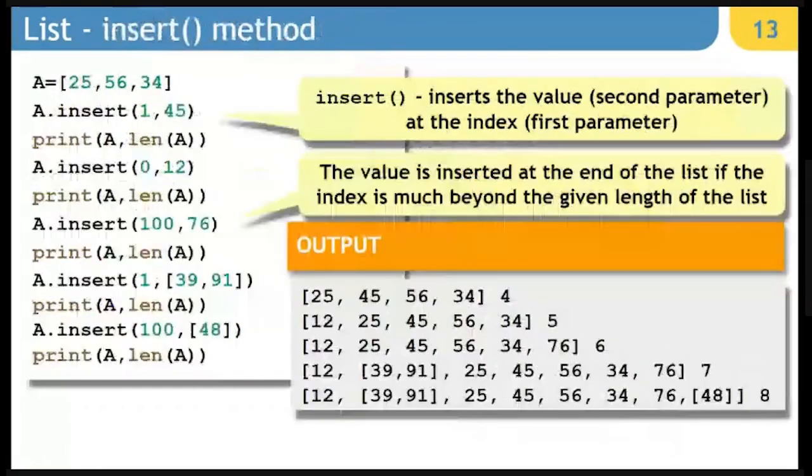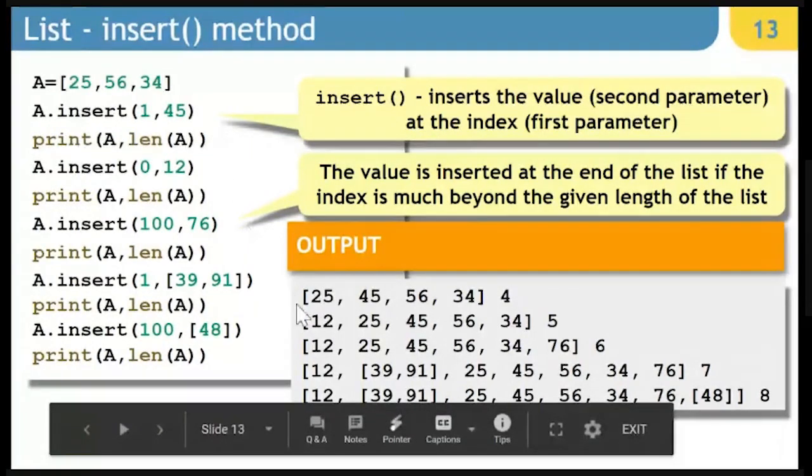Next, insert function. Insert method allows you to add content in a list at any particular position, right? So if you specify the position and then the value, it will just look for that position and there it will insert, and all the values which were present next to it, they will be shifted one step up. So you can see here when I'm adding 45 at first position, my 45 got added at first position and 56 and 34 shifted to the next higher position.